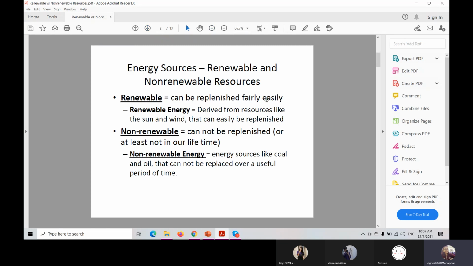One is renewable, one is non-renewable. One can be replenished, one cannot be replenished. What does it mean by can be replenished, cannot be replenished? The sun, the wind, these are resources that we can easily replenish. But energy sources like coal, oil, we cannot get all the time, correct or not?